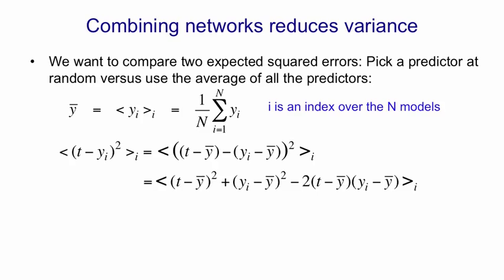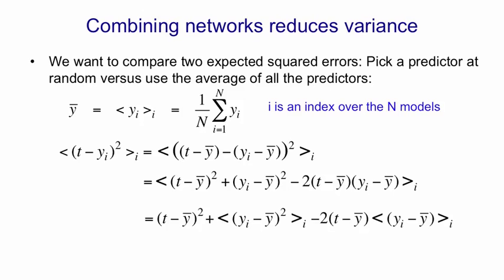I can now multiply out that square, and inside these expectation brackets I have (t minus y bar) squared, (yi minus y bar) squared, and (t minus y bar) times (yi minus y bar), which as we'll see will disappear. So the first term, (t minus y bar) squared, doesn't have an i in it anymore, and so we can forget about the expectation brackets for that. That really is (t minus y bar) squared.